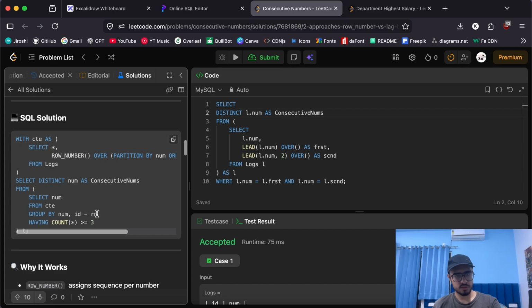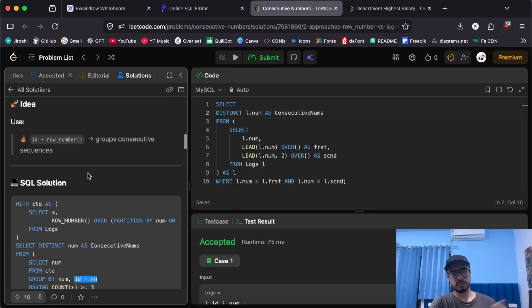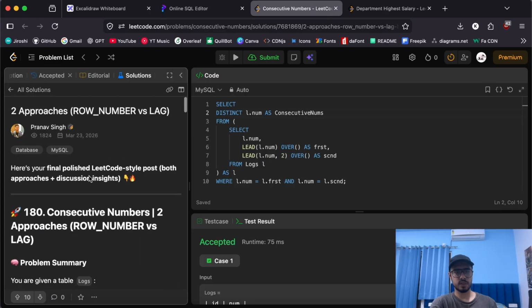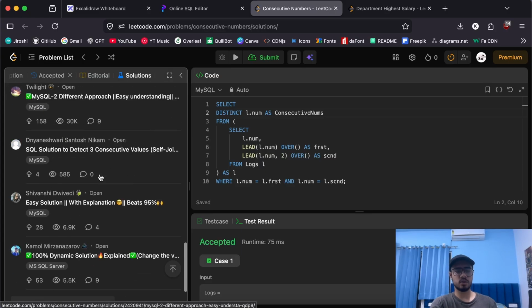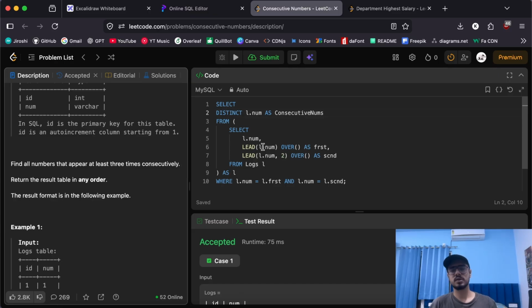This is some advanced implementation of this problem. You don't need to go to this much complexity. If you want, you can understand this whole solution. You can go to LeetCode, go to the Solutions tab, and there are a lot of similar solutions to this, and you can go through them and understand how they work. But you don't need to know everything for the interviews or even your practical use cases.